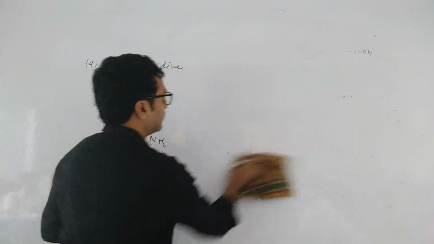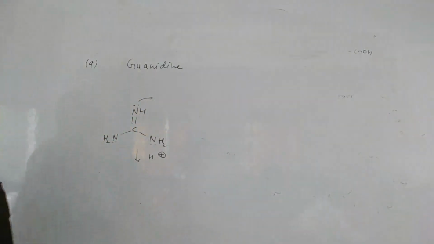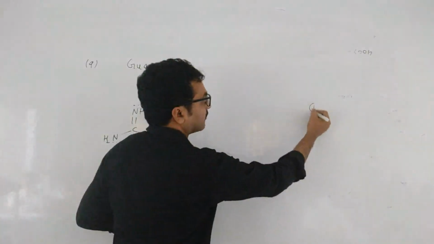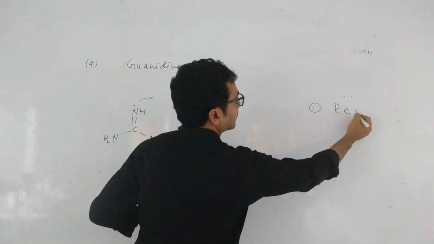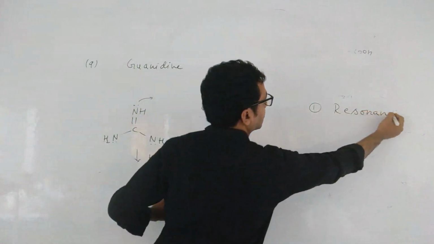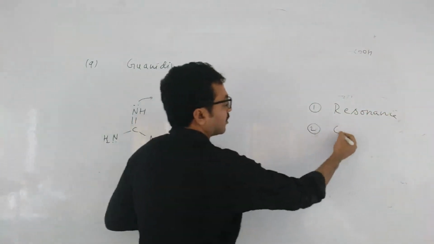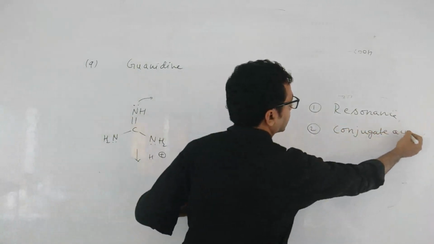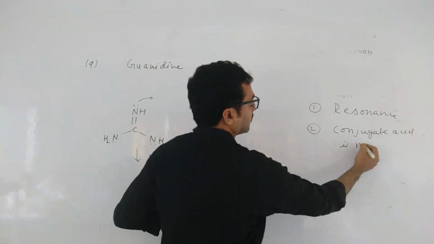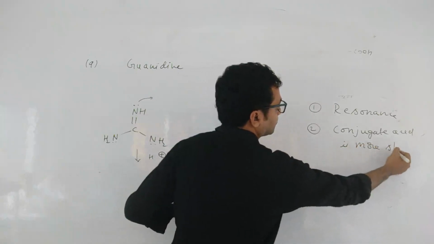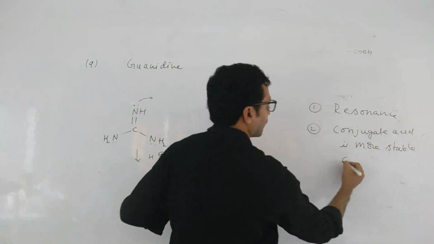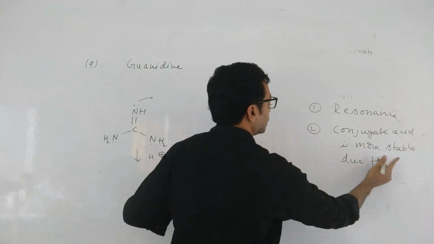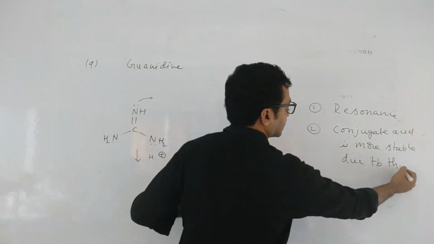So that side I will write. So this guanidine nucleus is stable due to two categories. One is resonance. See, you can see now. Second one, the conjugate acid is more stable, children. Conjugate acid is more stable due to what? Due to three equivalent structures.